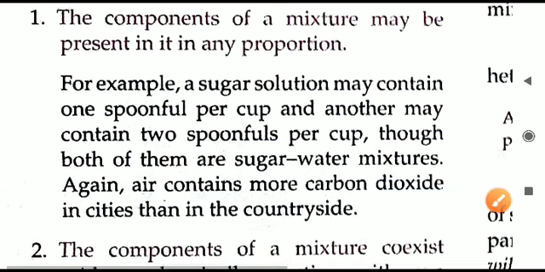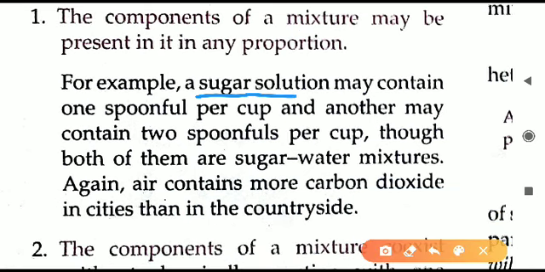For example, if we take sugar and dissolve it in water, any amount of sugar you can put in water and easily dissolve. A sugar solution does not have a fixed ratio of how much sugar and water has to be taken. Any amount of water and any amount of sugar can be taken and mixed easily.